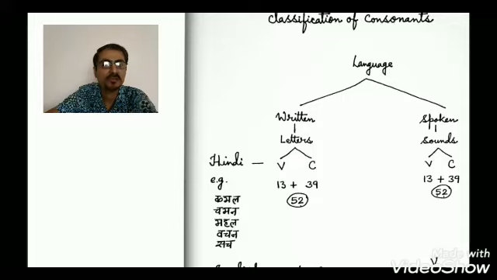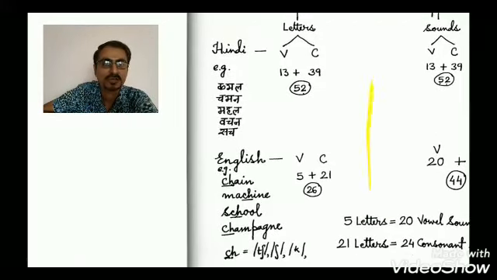Similarly, when we talk about the sounds of Hindi, they are just the same in number: 13 vowel sounds and 39 consonant sounds. So against the 52 letters, there are 52 sounds in Hindi. But that is not the case in English, and that is the reason why we find it difficult.